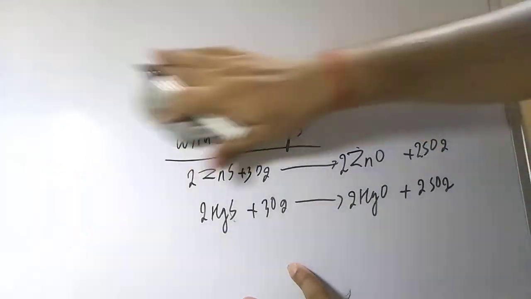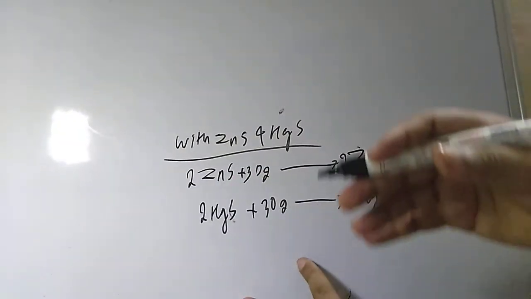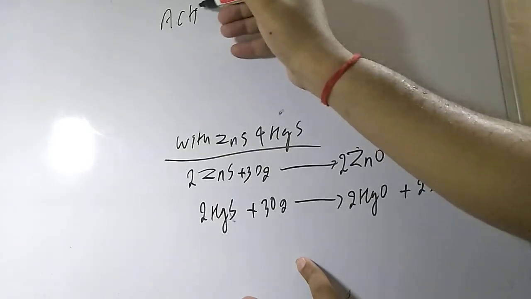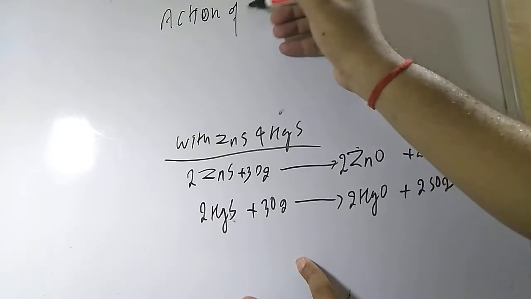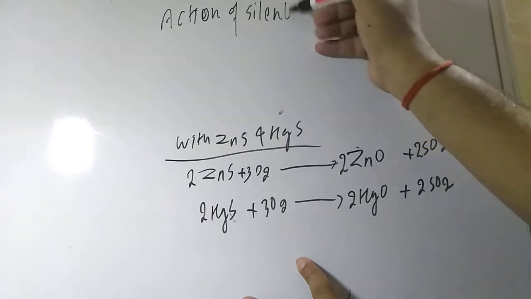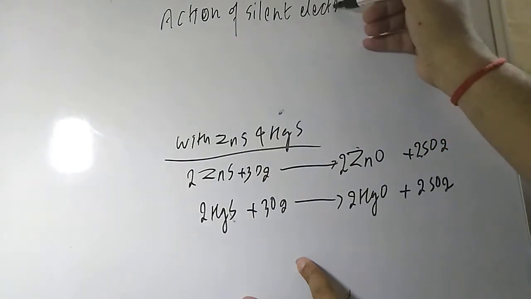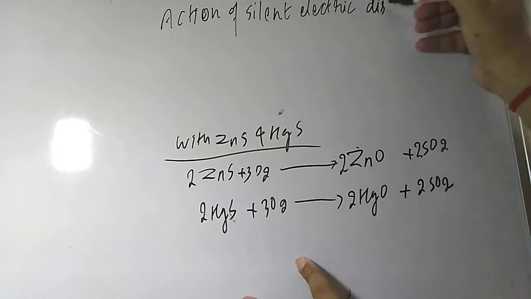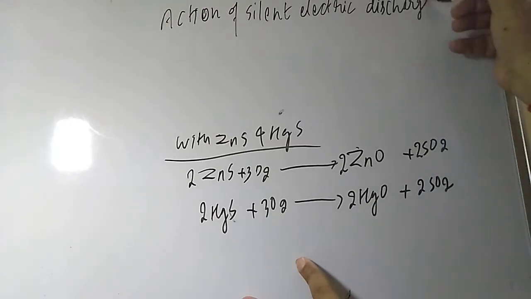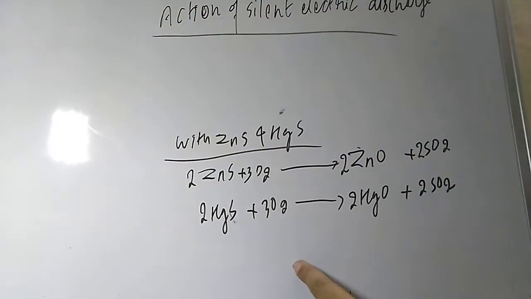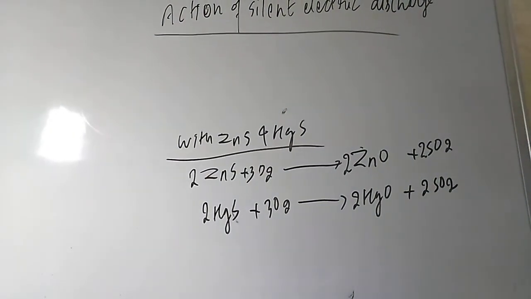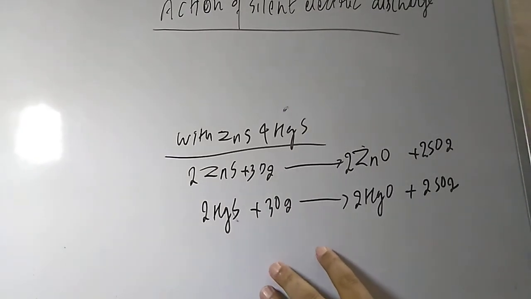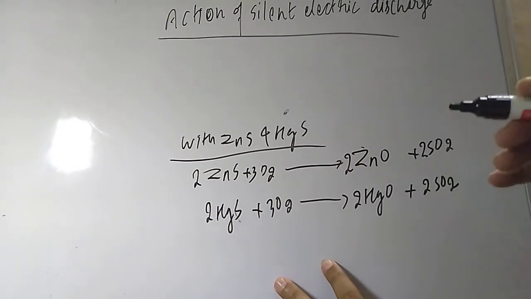Of the most important reactions you can say is the action of silent electric discharge. Okay, this is quite important. What is the meaning of it, students, action of silent electric discharge? Silent electric discharge, student, means that for a long time you are passing electricity, you are doing actually electrolysis only, but electrolysis of air.